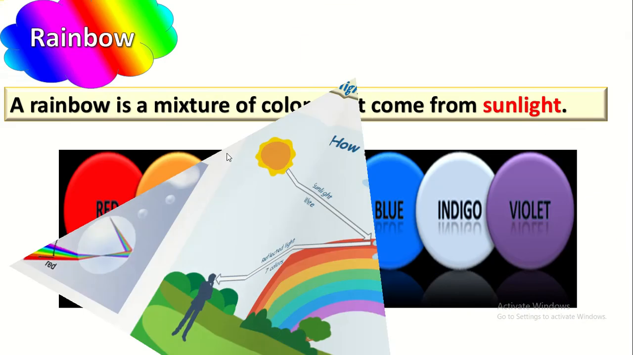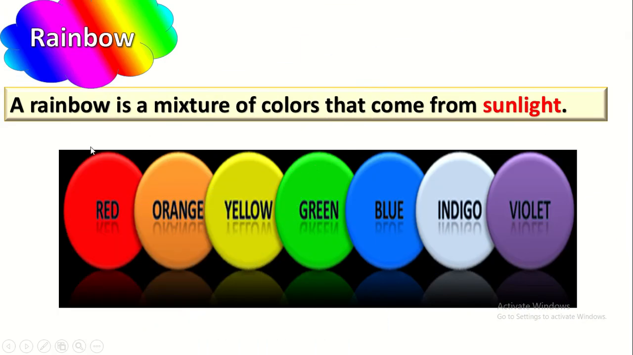Again, now let's say it together. What are the rainbow colors? Red and orange, yellow and green, blue, indigo, and violet.